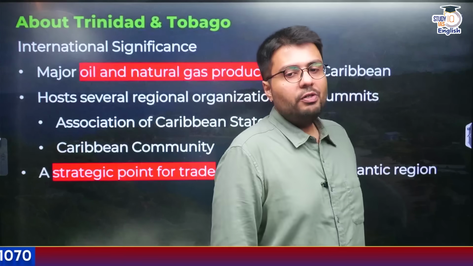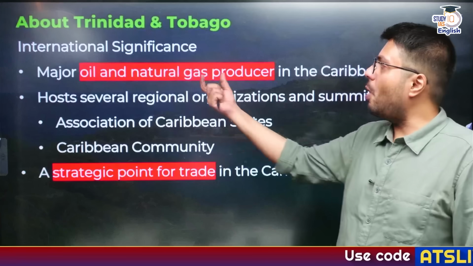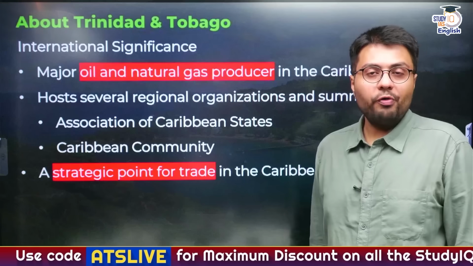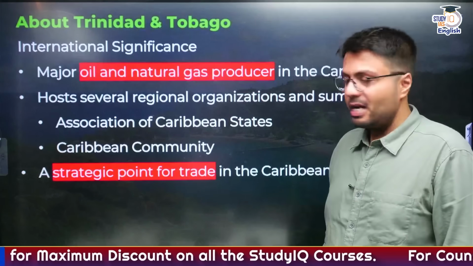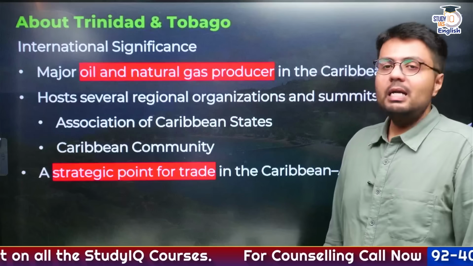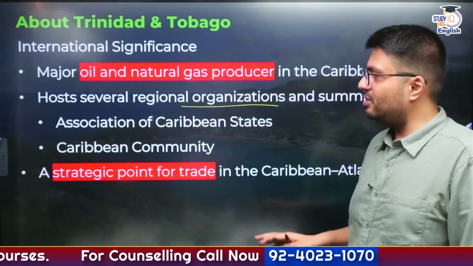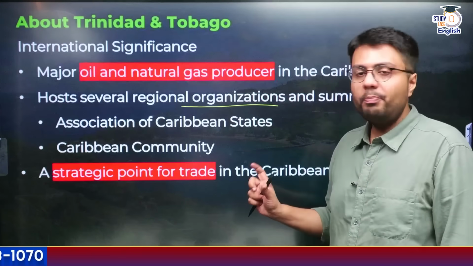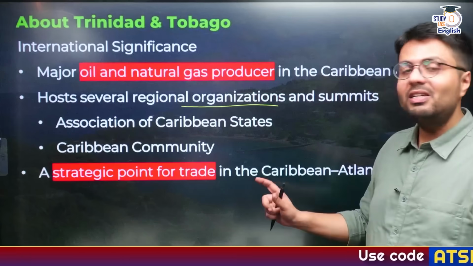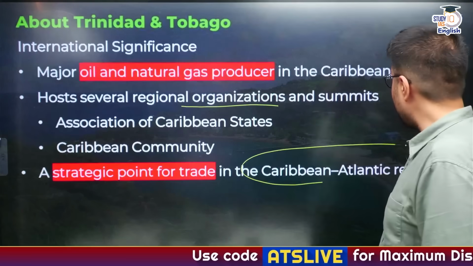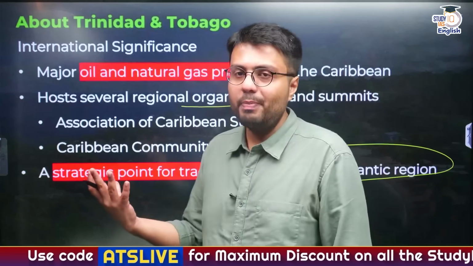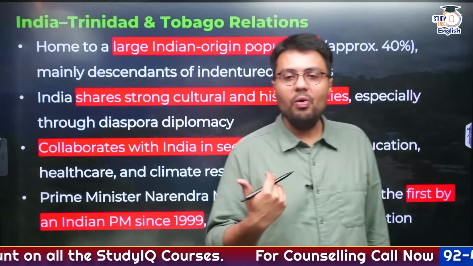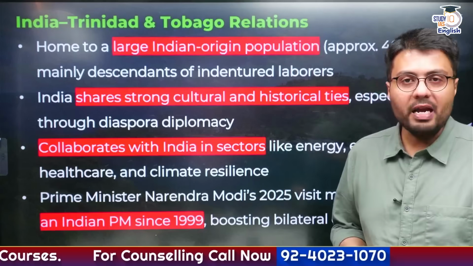Now, the international significance of Trinidad and Tobago is that it is a major oil and natural gas producer in the Caribbean. Another country which is quite prominent in the Caribbean, known for its natural gas, is Guyana, which Prime Minister Modi recently visited also. Now, Trinidad and Tobago also hosts several regional organizations, be it the Association of Caribbean States or CARICOM, that is the Caribbean Community. From a strategic point of view, this country acts as a strategic entry point into the Caribbean and Atlantic region. So that is why, even from a trade perspective, the relations between India and Trinidad and Tobago are quite crucial. So in that regard, let us understand how closely India and Trinidad and Tobago are intertwined.